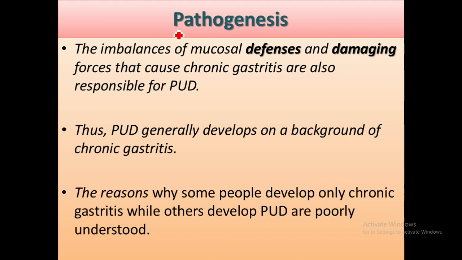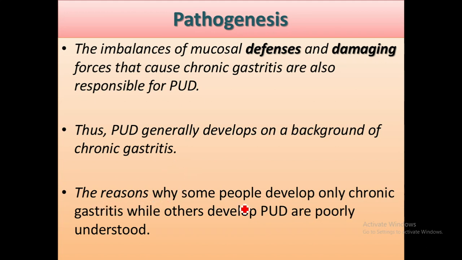So pathogenesis, the predominant factor is imbalance between mucosal defensive factors as well as damaging factors. Thus, peptic ulcer disease generally develops on a background of chronic gastritis, because chronic gastritis due to H. pylori causes hyperacidity for a long period.